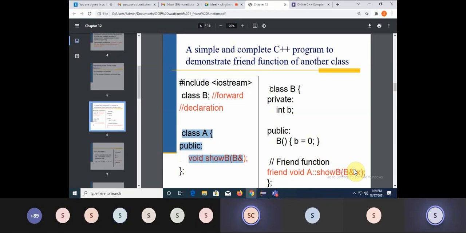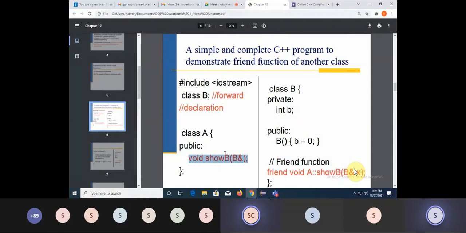Now I'm writing my class B. What I'm writing inside it? I'm just taking one private variable integer B, just initializing it with the help of a constructor, the default one, and I'm just making this a friend. So मैंने वहां पे एक friend बना दिया function को friend. Now you will ask me कि ma'am, it is not it is declared here. But if you can see here, मैंने यहाँ पे जब इसको declare किया, this is declared as a member function.